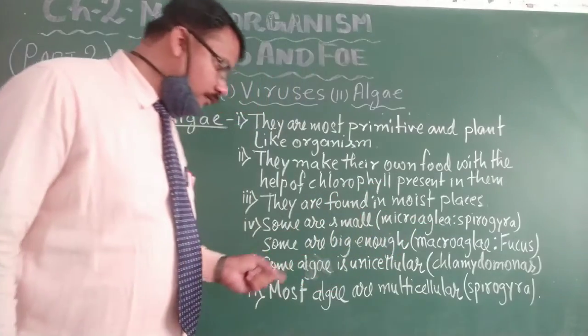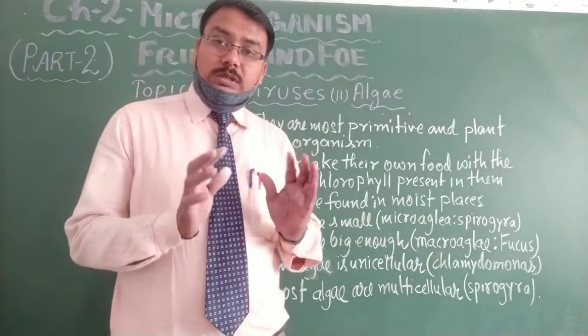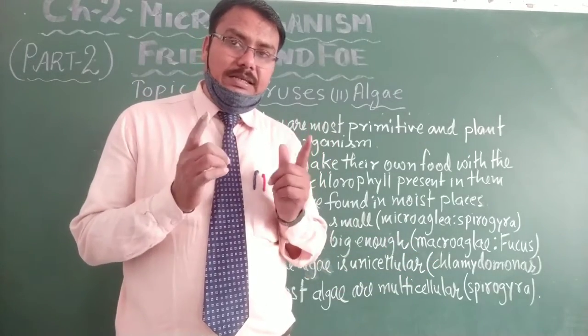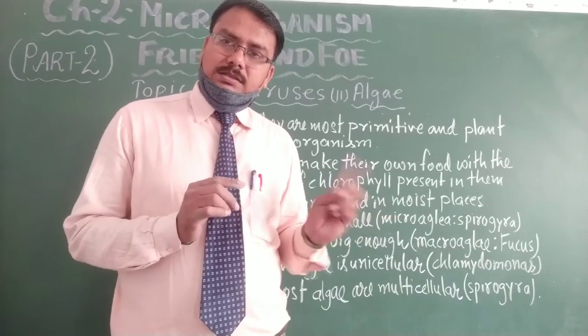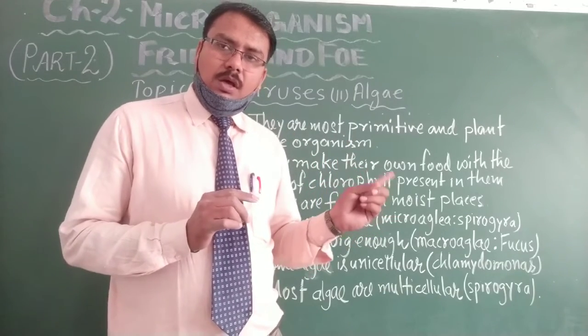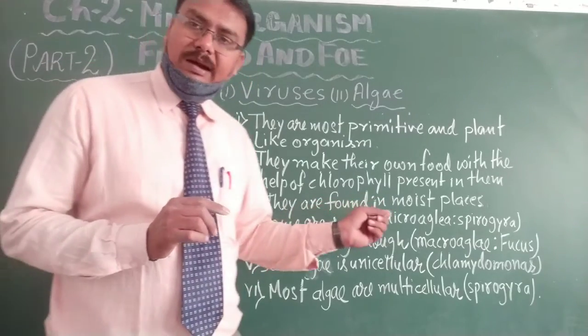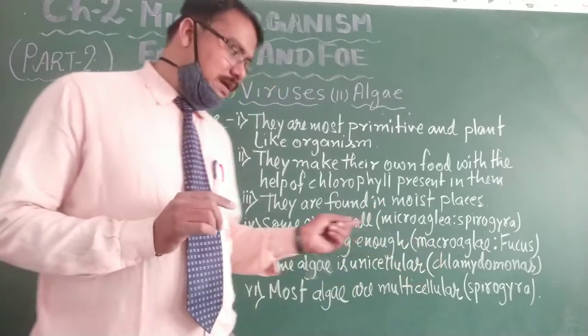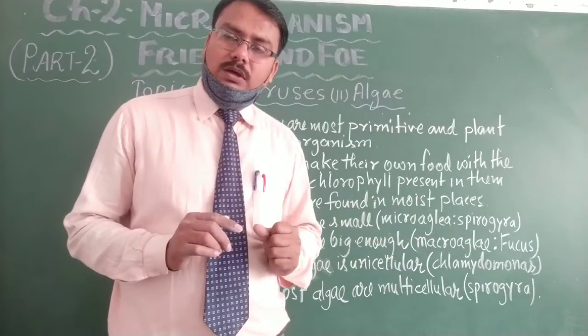And you must know that most algae are multicellular. Only some algae contain a single cell, that means unicellular. One example of the unicellular algae I have just given you is Chlamydomonas, and one example of multicellular is Spirogyra.